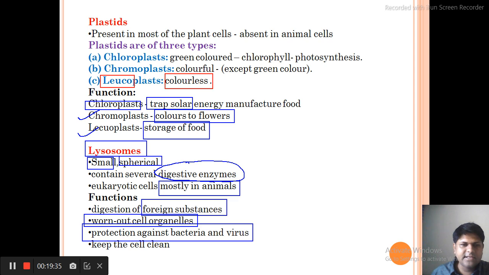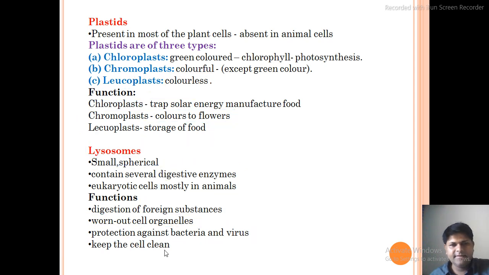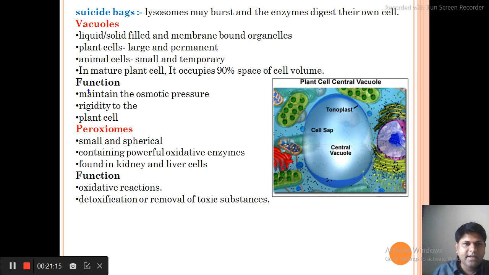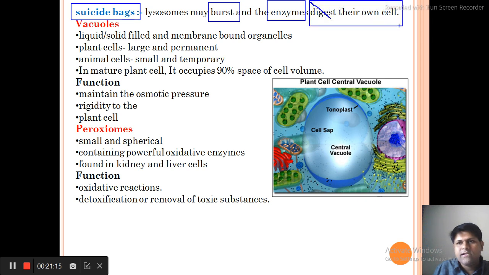So we can say that they are the cleaners of our cell. A very important thing is that they are also called suicidal bags. Why? Because they burst and enzymes are released, and sometimes these enzymes can digest their own cell. If the cell gets very old, it can be digested by the lysosome.